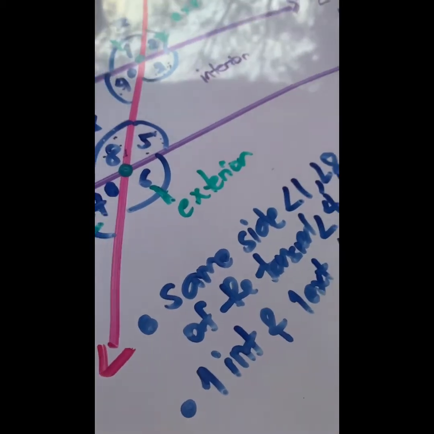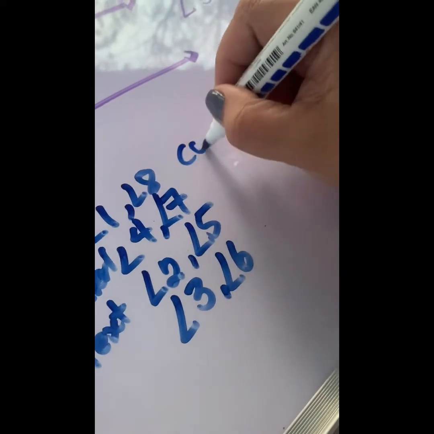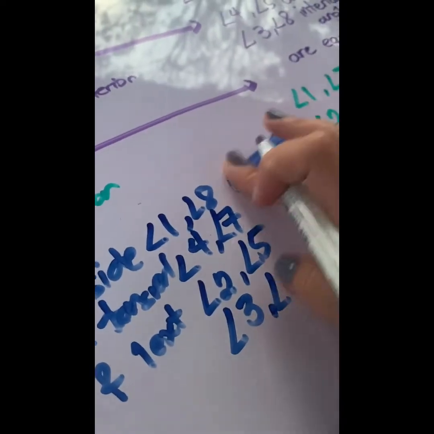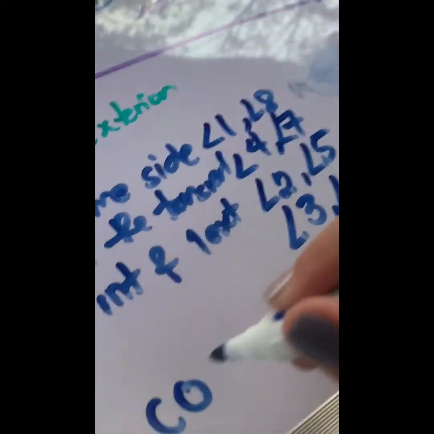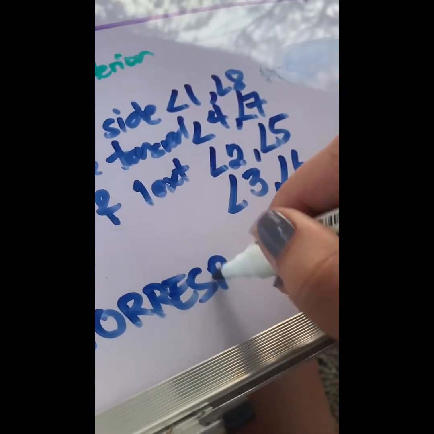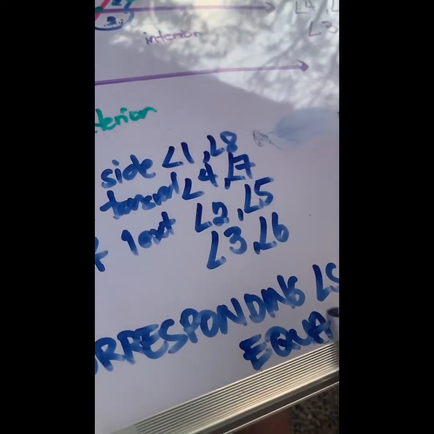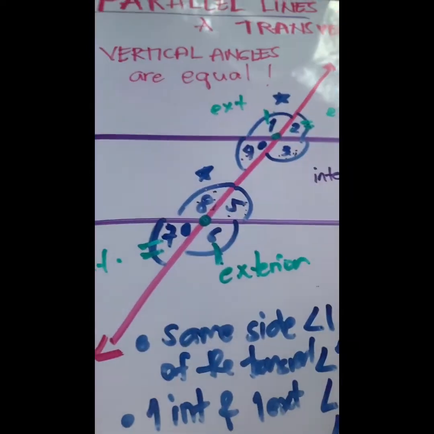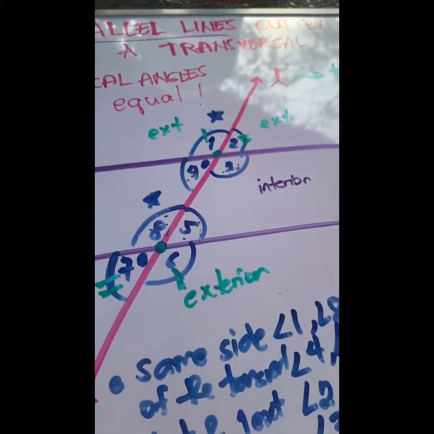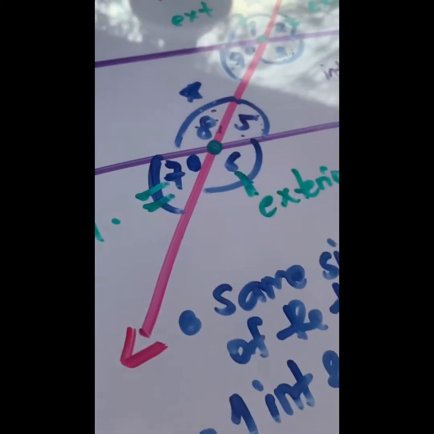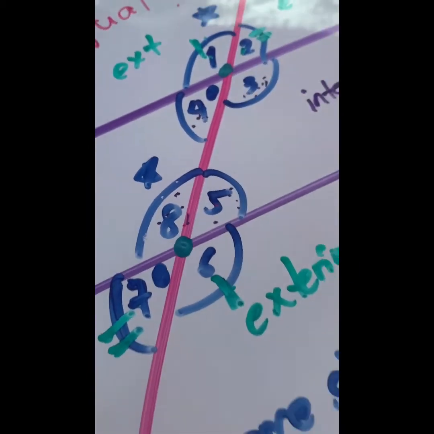Okay, they are called, any guess please? Corresponding. Okay, they are called corresponding angles. And they are also equal. Oops, wrong spelling. They are also equal. Okay, so you have alternate interior, alternate exterior, corresponding angles. You have vertical angles. What else do we know? What else do we know about the properties of these angles?